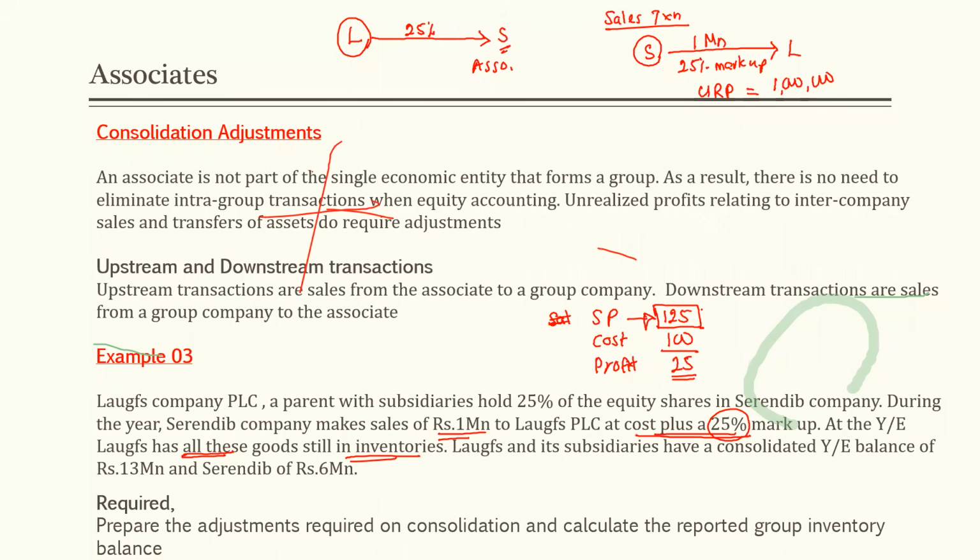125. Now tell me this 1 million. This 1 million, does it refer to this one, or this one, or this one? What is that 1 million?